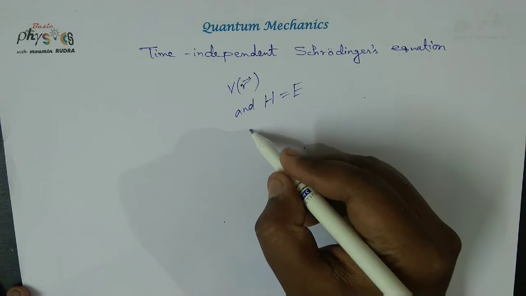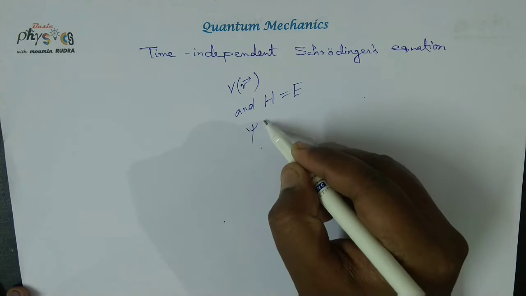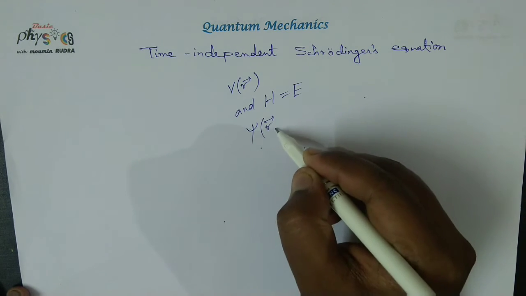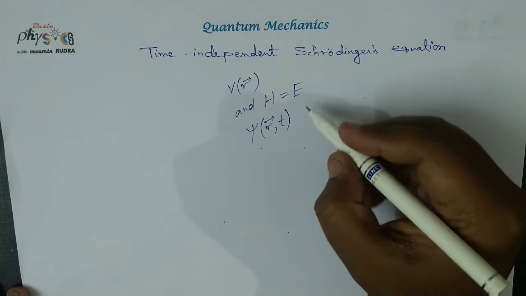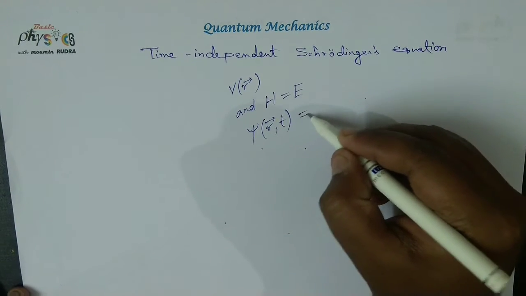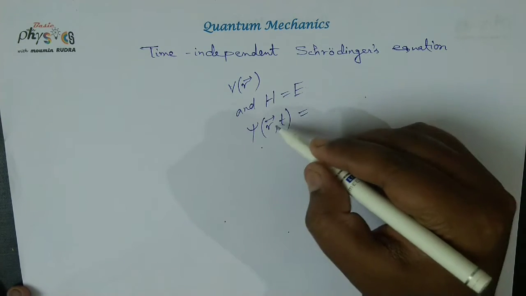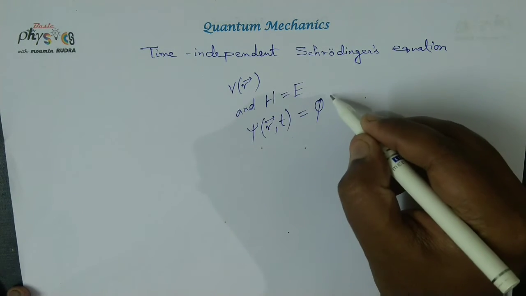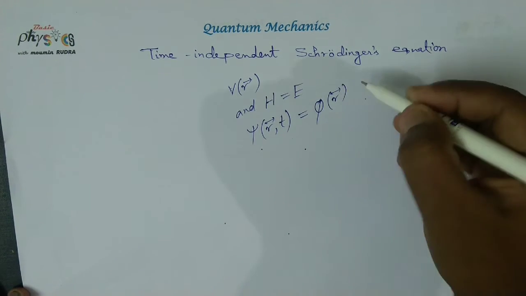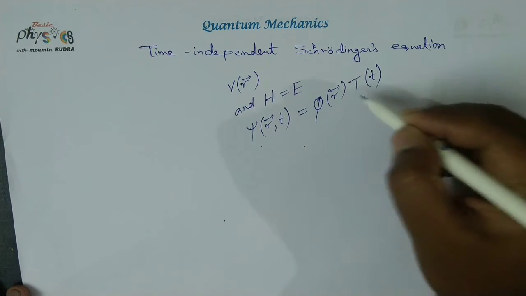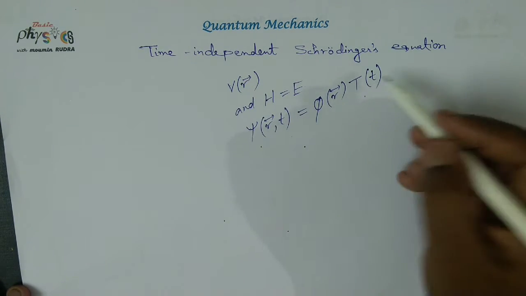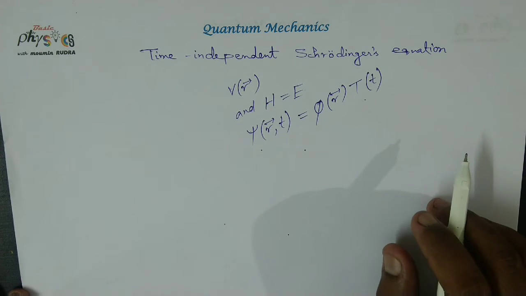Previously the wave function was written as psi of r and t, position and time. It is now written as a function of position, phi, and T, the function of time.